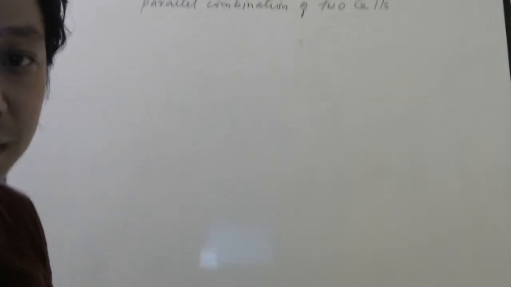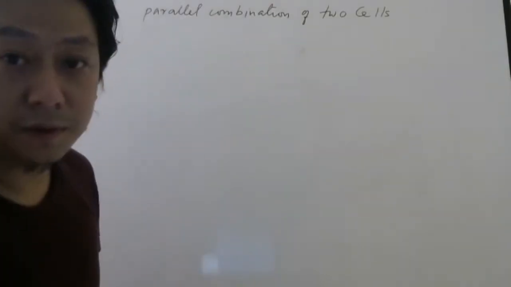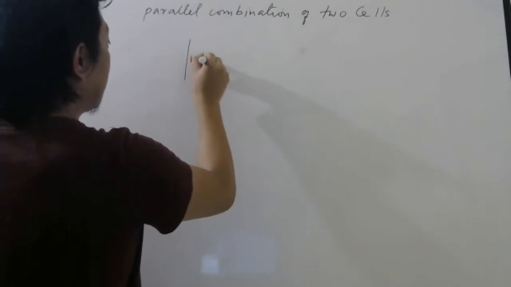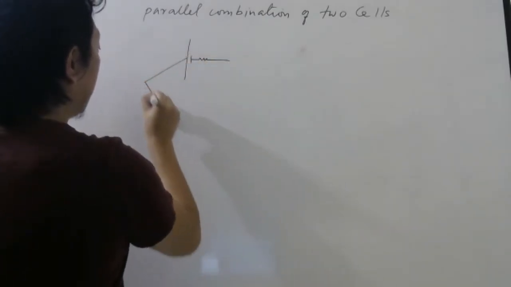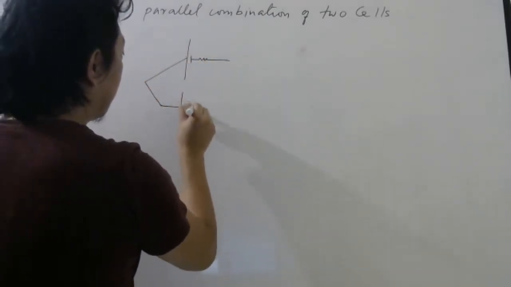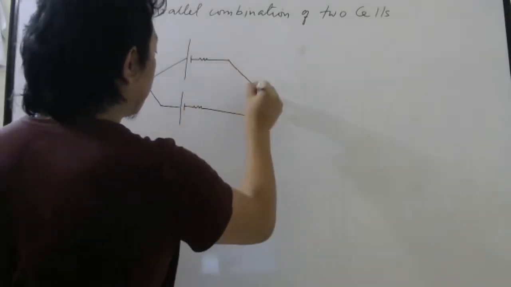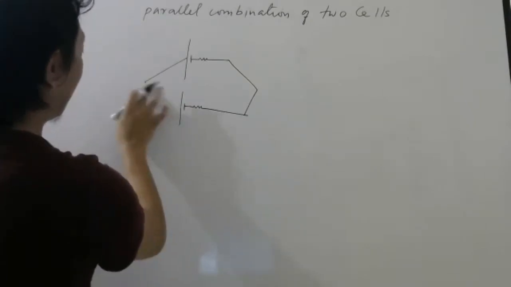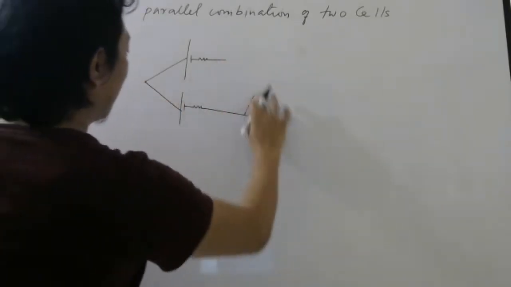So let's say the cells are, one cell is like this, and I'm going to connect them in parallel. Okay, so it looks very bad now. Let me do it like this. No, this is better.